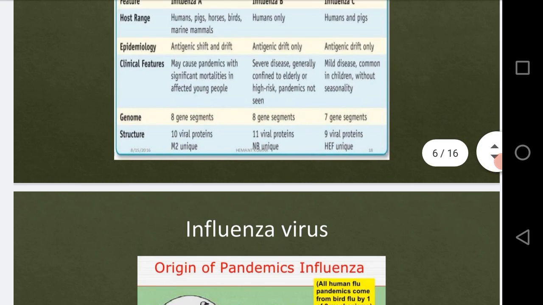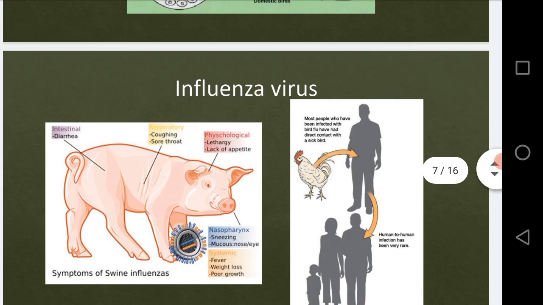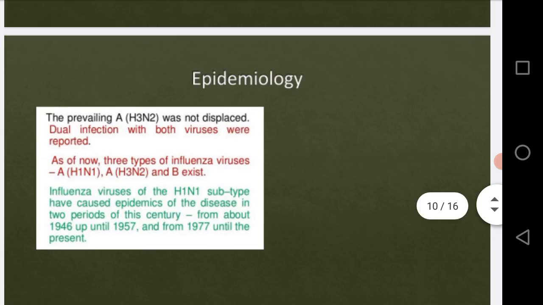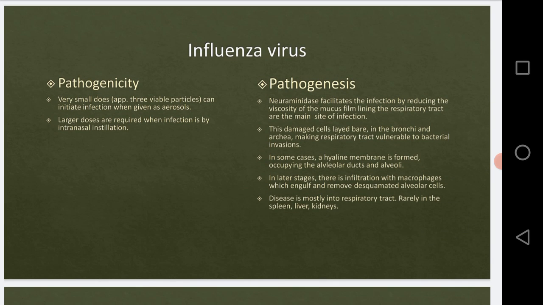Then we saw the epidemiology of the influenza virus. Then we saw the pathogenicity and the pathogenesis of the influenza virus, right?